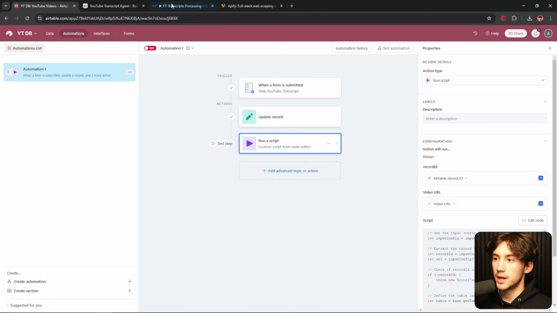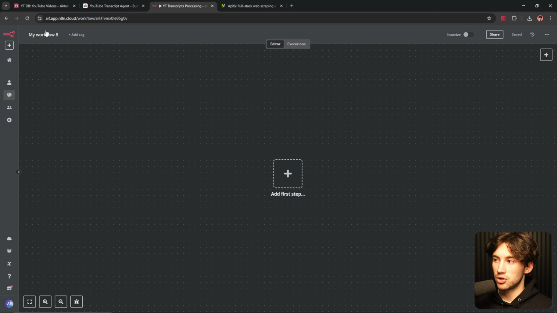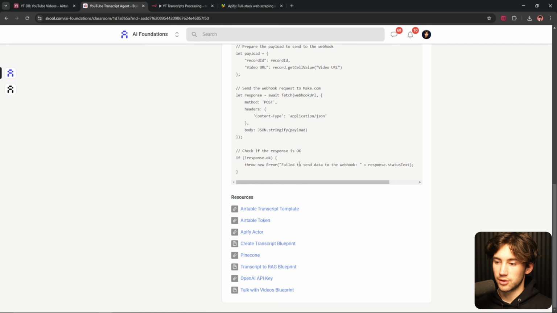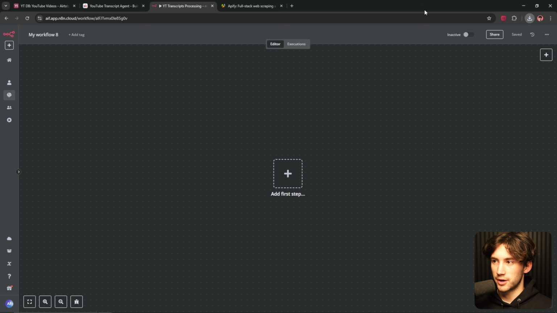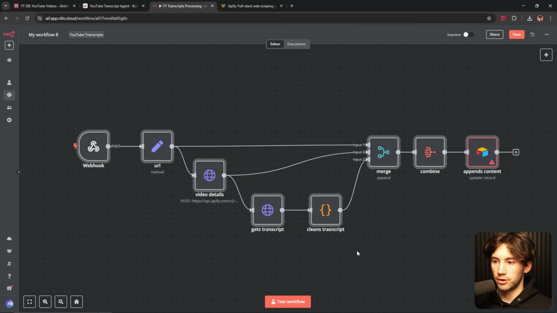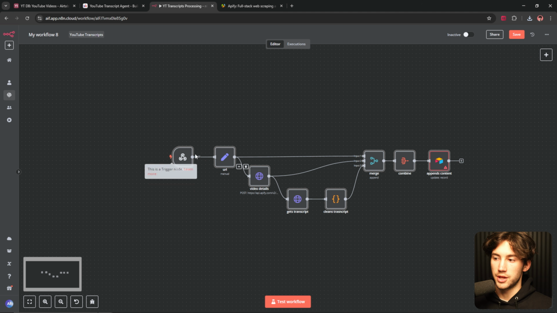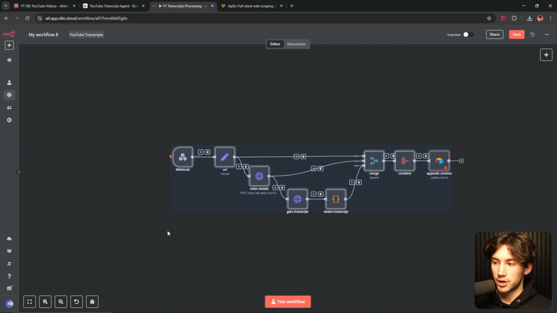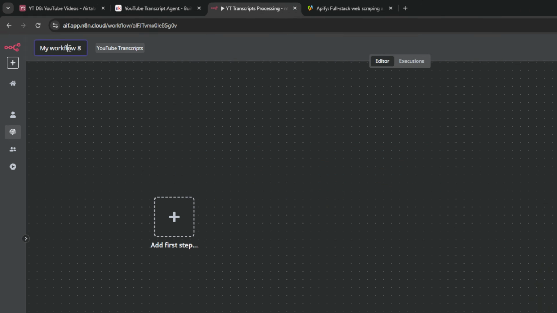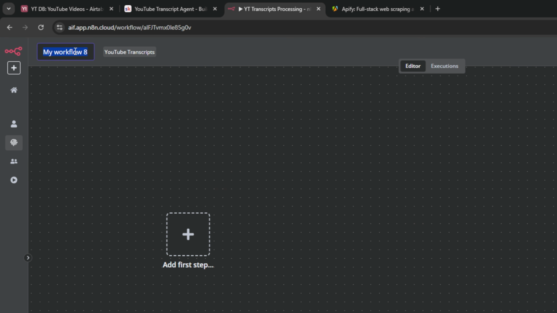So let's now go into our automation side of things, create a new workflow. And again, if you are part of the community, you can do things like this. I really like this. So you can download the blueprint, and then you can come in here, import from file, upload the blueprint, and it's all set up for you. And then you're ready to go pretty much. But I'm going to show you how to build this thing now so that you can actually get some good skills. What I can do is I can rename this workflow something like URL to transcript.